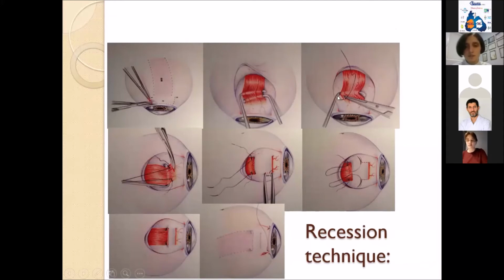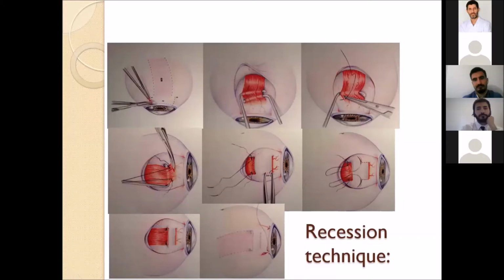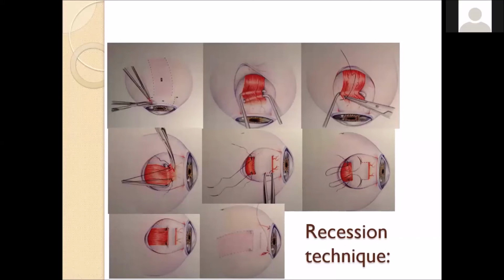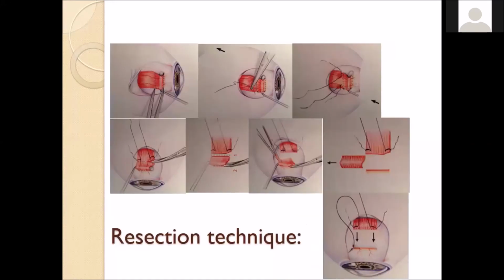Then we suture the muscle. After suturing, we cut the muscle. As we already mentioned, we have to have the plan for the surgery. And after cutting the muscle, we measure the distance from the original insertion to the new insertion place. After that, we suture the muscle on the sclera, and then close the conjunctiva.